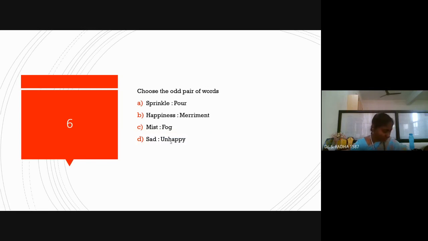Next, choose the odd pair of words. Sprinkle, pour; happiness, merriment; mist, fog; sad, unhappy. Which is the odd man out? Okay. Happiness, merriment; sad, unhappy; mist, fog are similar pairs. So sprinkle, pour is the odd man out of this.